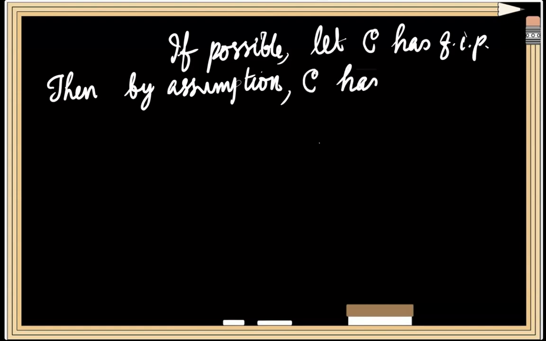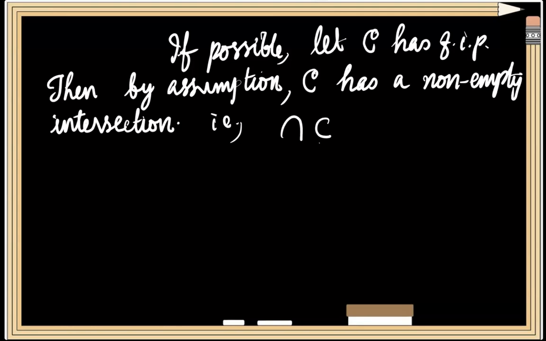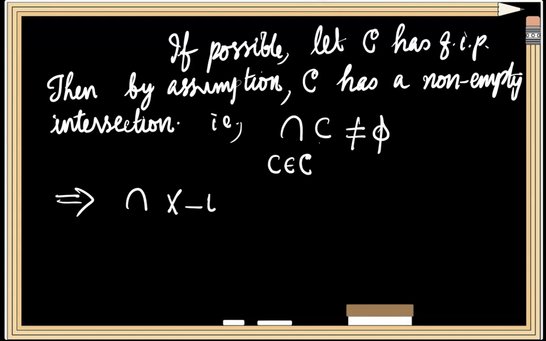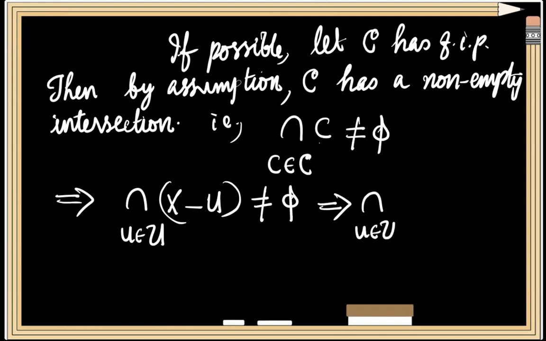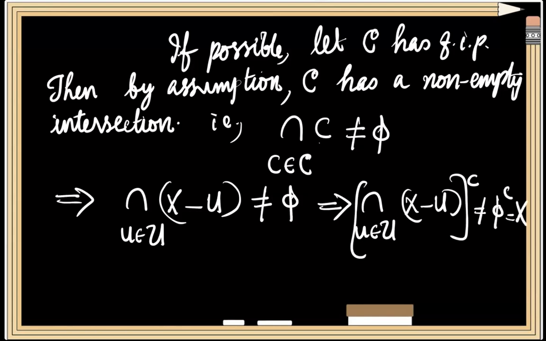Then by our assumption, since this family C is a family of closed subsets of X having FIP, this family C has a non-empty intersection. That is, the intersection of C over all C element of family C is non-empty. But we know that every member of family C is of the form X minus U, where U is an element of the cover U. So this intersection is non-empty. If we take complement on both sides, we will get the complement of the intersection over U element of family U of X minus U is not equal to phi complement, which is equal to X.